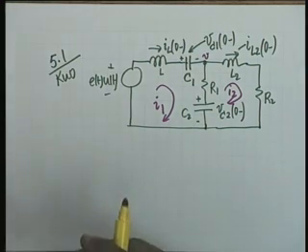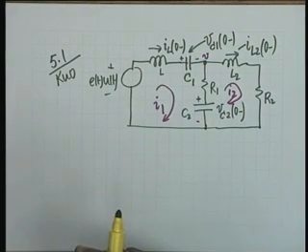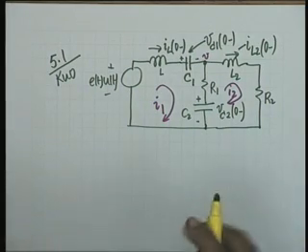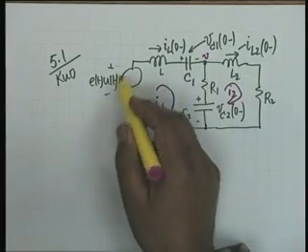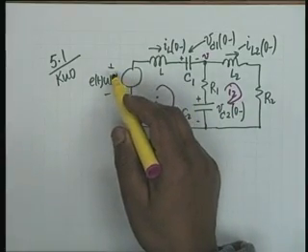A certain discipline has to be followed in writing mesh equations and node equations. You may or may not like the discipline that I follow, and you may follow your own, but I identify the source in the mesh. The only driving source is e(t) u(t).